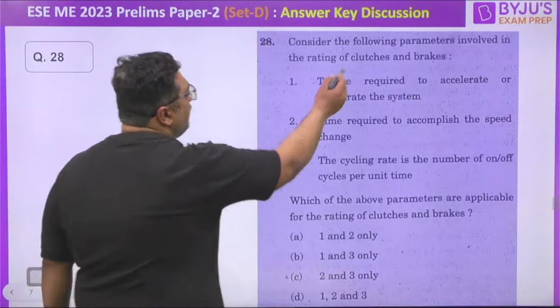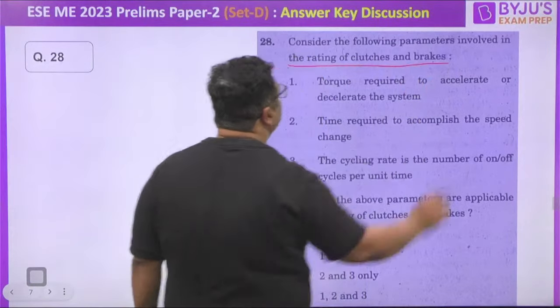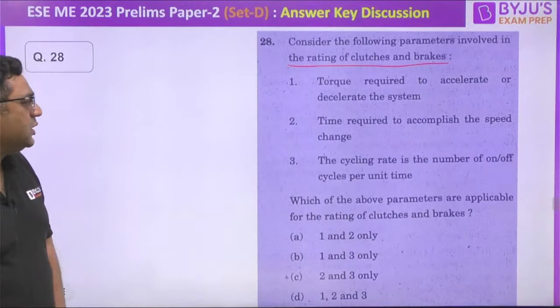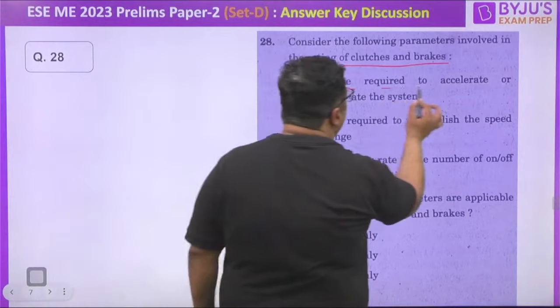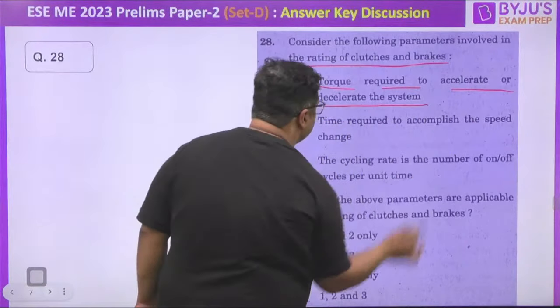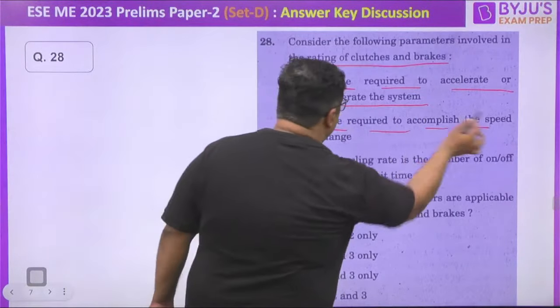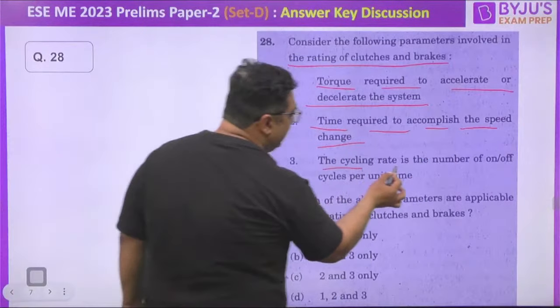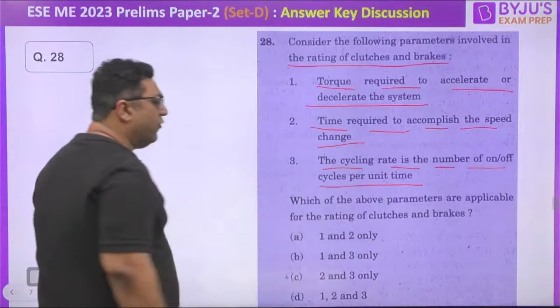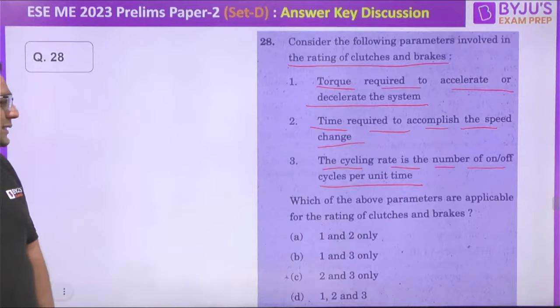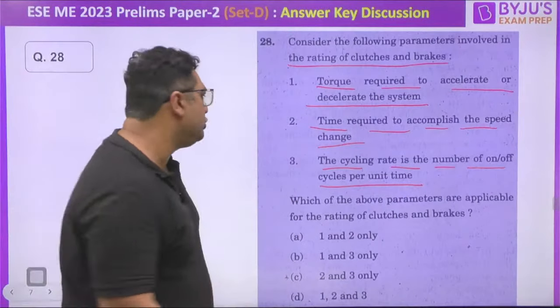So guys, consider the following parameters involved in the rating of clutches and brakes. The very first is torque required to accelerate or decelerate the system, time required to accomplish the speed change, and the cycling rate as the number of on-off per unit time. So guys, here the answer is going to be 1 and 2.